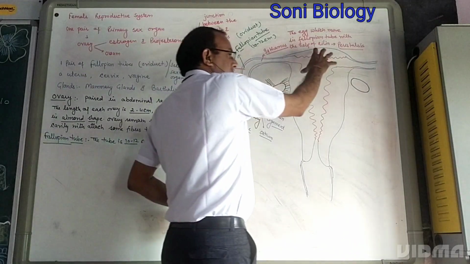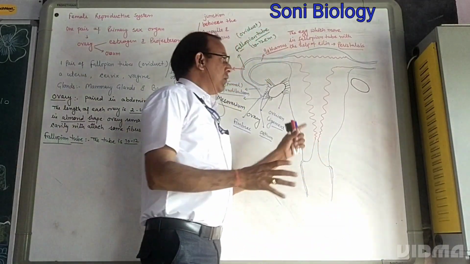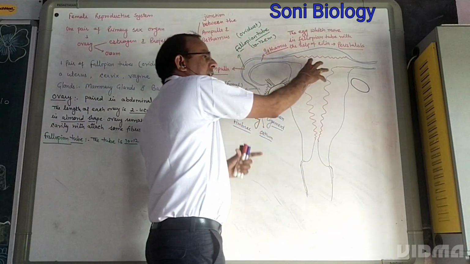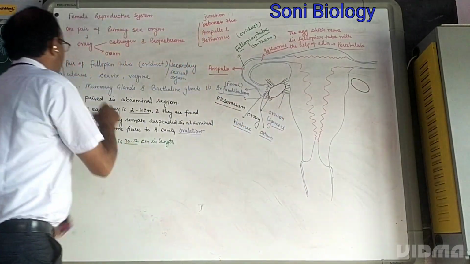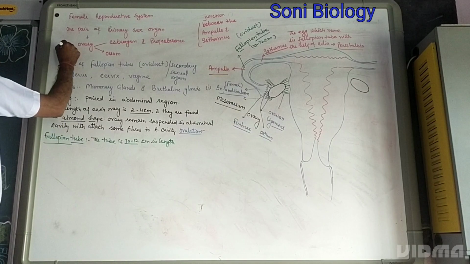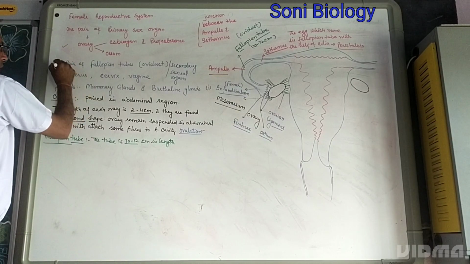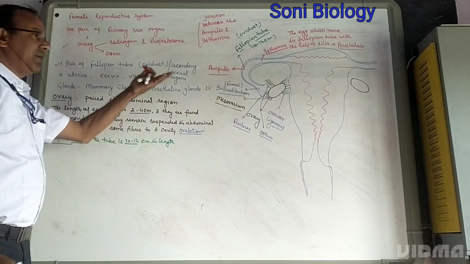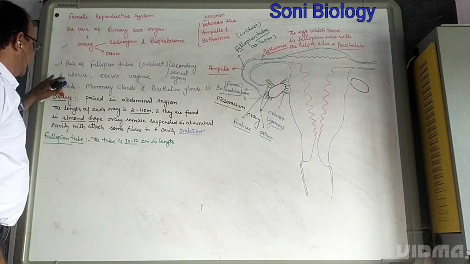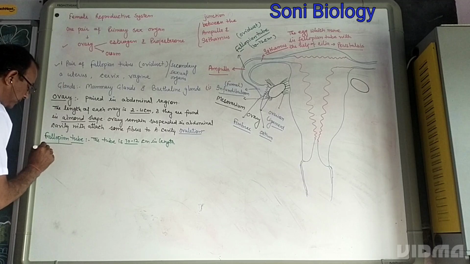Then there is a wider hollow part. This hollow, wider, inverted pear-shaped structure is called the uterus. We have already discussed first the ovary, then the pair of fallopian tubes, which consist of 3 zones. Next one is the uterus.